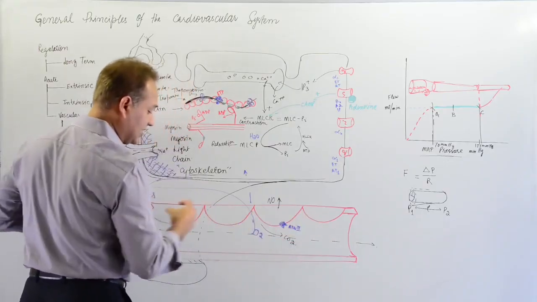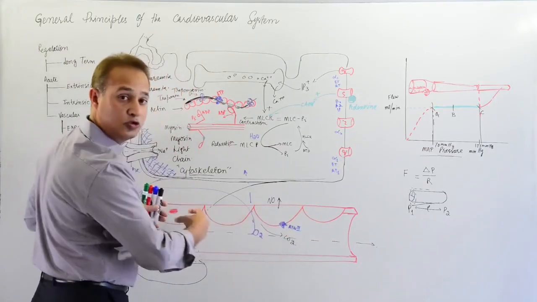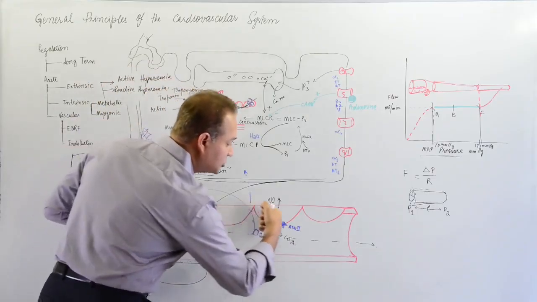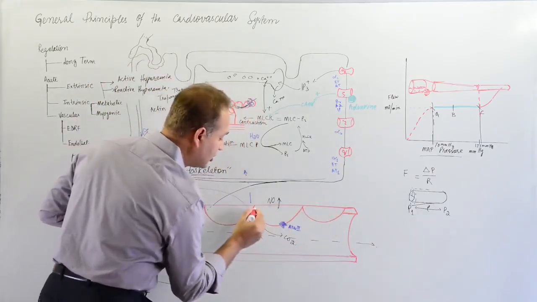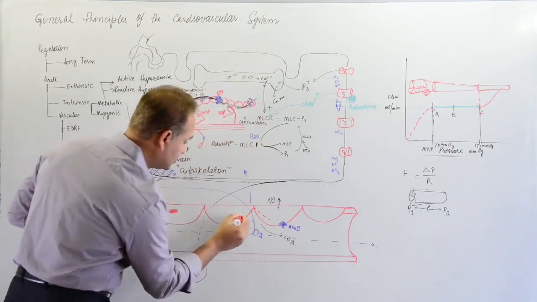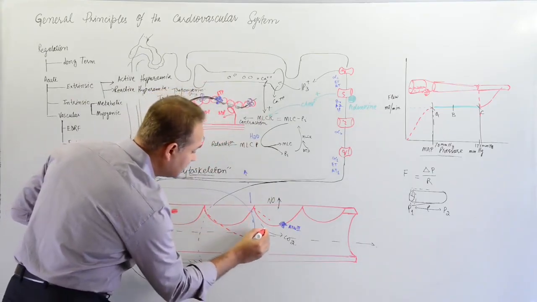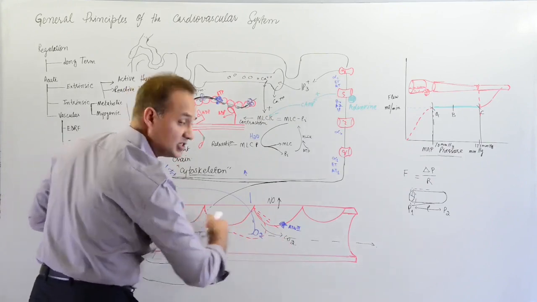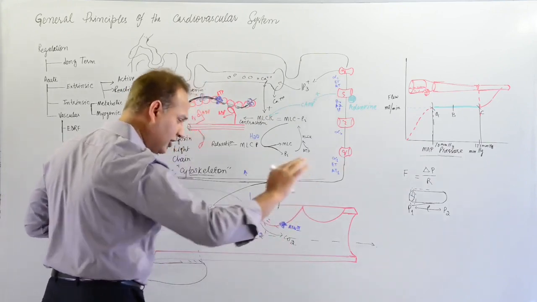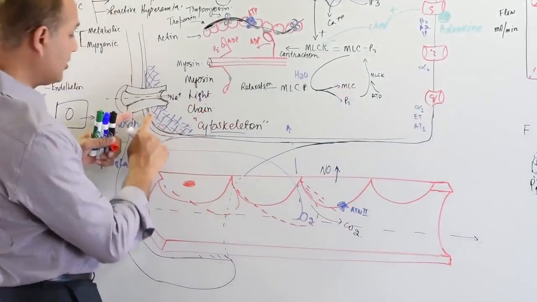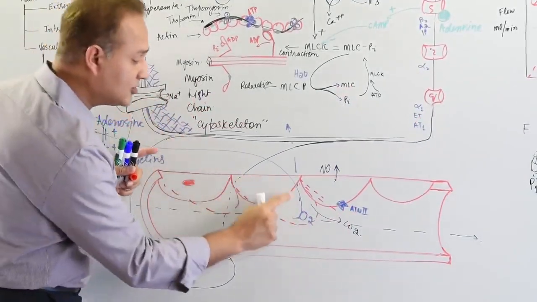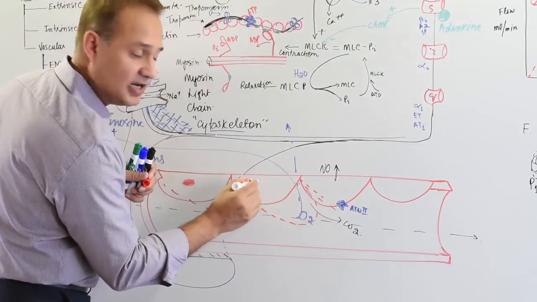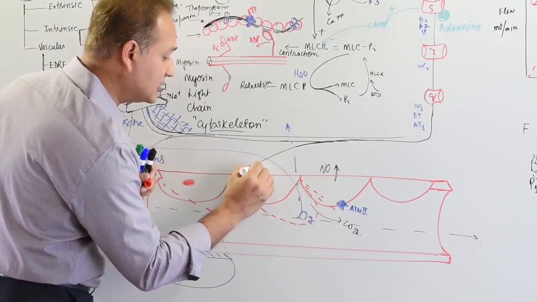The shearing effect. If you increase the flow through this blood vessel, that would cause these cells to be dragged with the flow because of the viscosity. So let's say we'll take this cell. Let's say this cell becomes dragged. Of course, all of the cells are becoming dragged with the blood because blood is flowing fast. That shearing effect, just like over here we have a cytoskeleton, we have a cytoskeleton in here as well. That shearing, the pull, will cause internally the nitric oxide to be released.